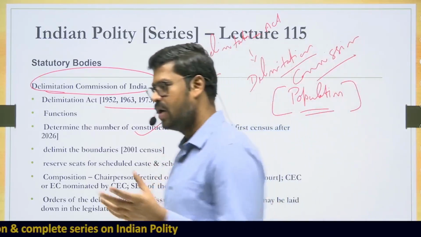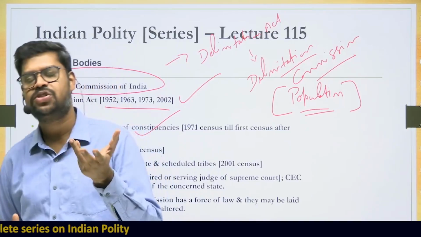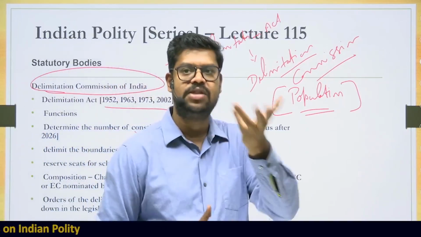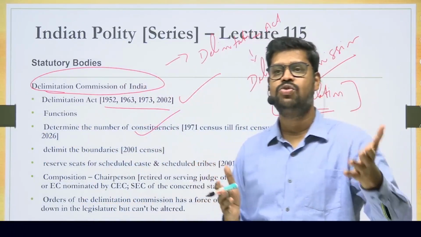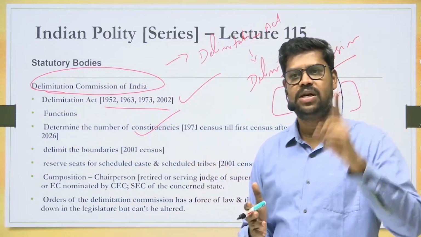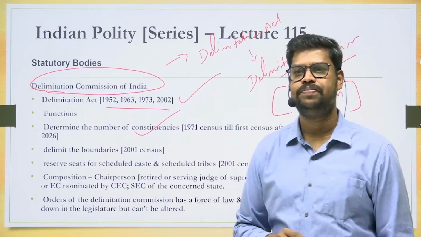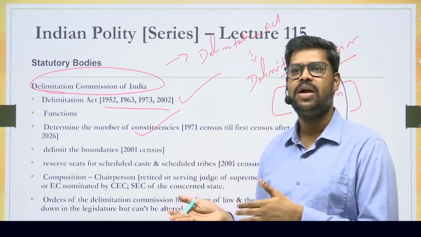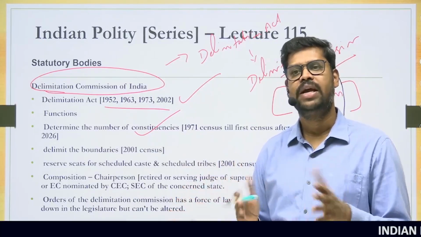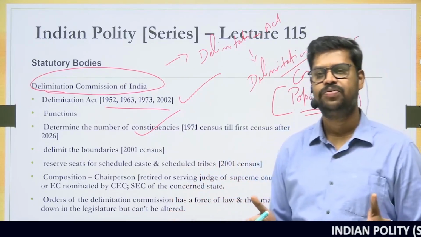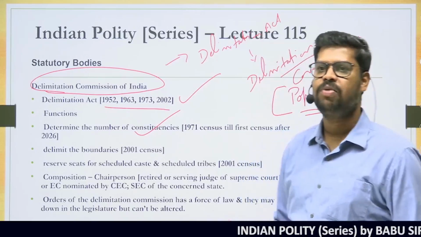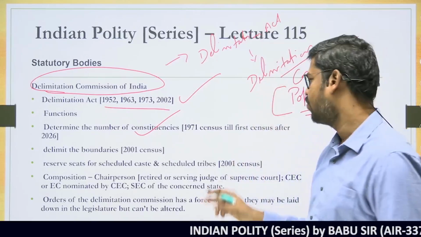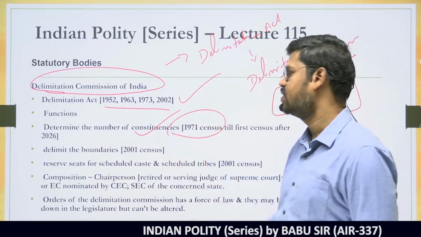So for example, in Uttar Pradesh there are 80 seats to the Lok Sabha elections. Who determines the 80 seats for Uttar Pradesh? That is determined by the Delimitation Commission. In case of Tamil Nadu, it is 39 seats. Who has determined that? It is done by the Delimitation Commission. But what is the basis on which the Delimitation Commission has to do that? On the basis of population. And the population that is followed for that is the 1971 census.